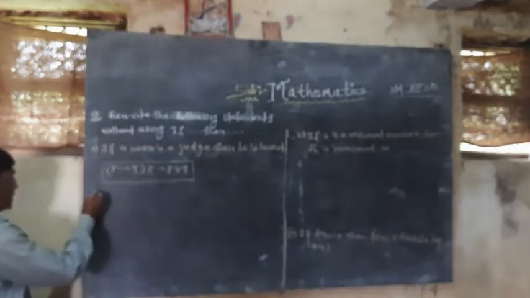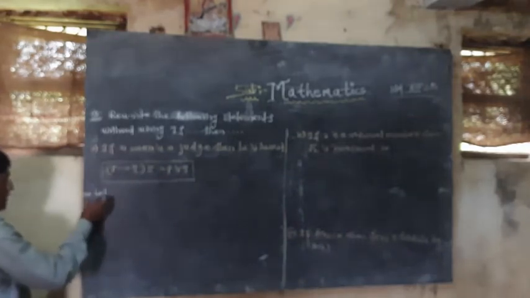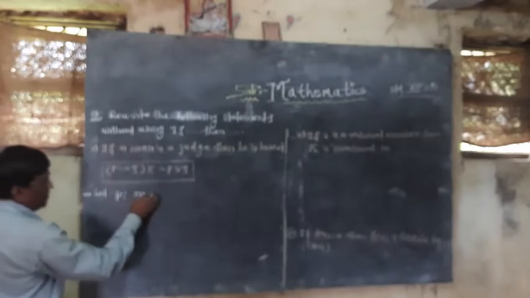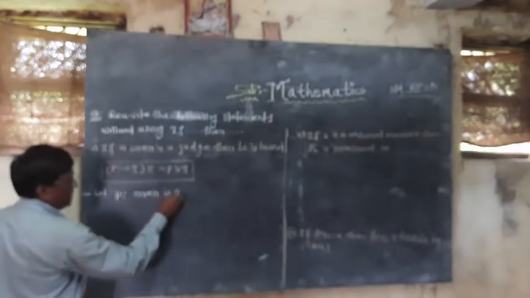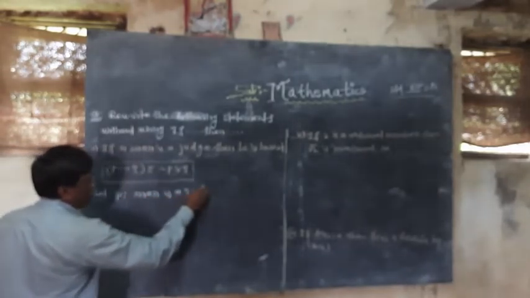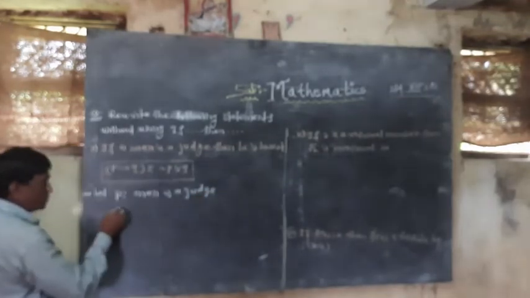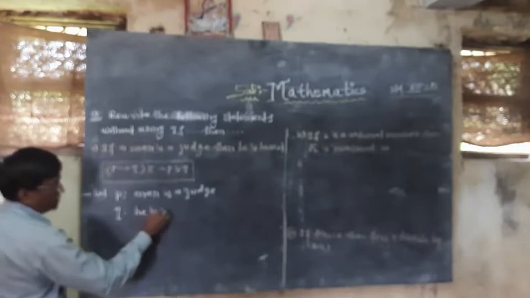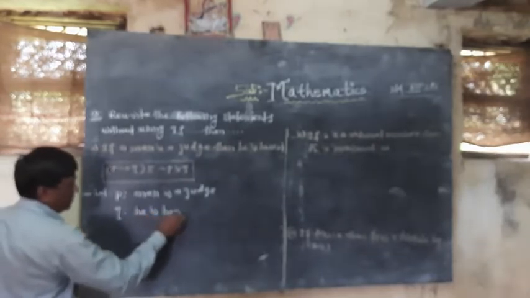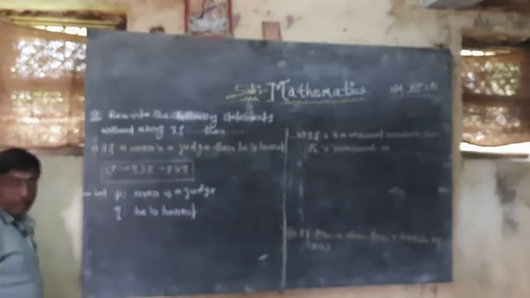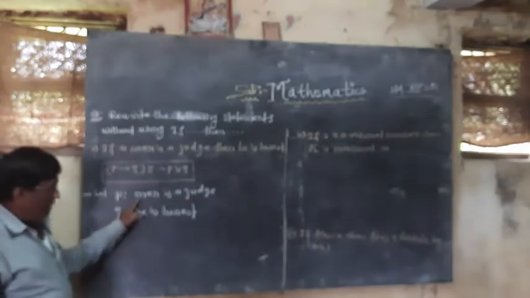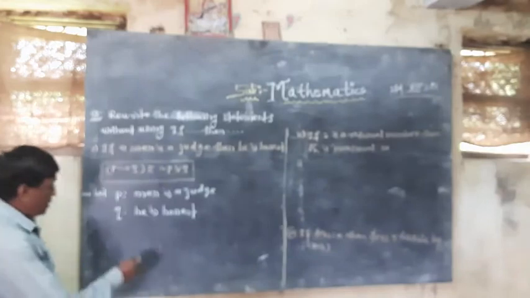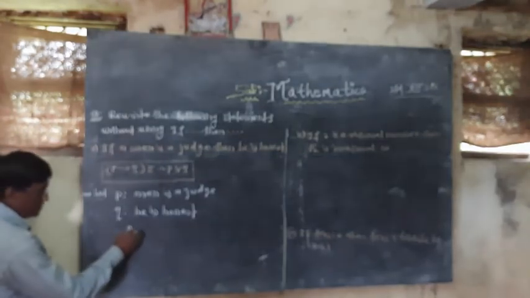I will assume that P means the man is a judge, and Q means he is honest.